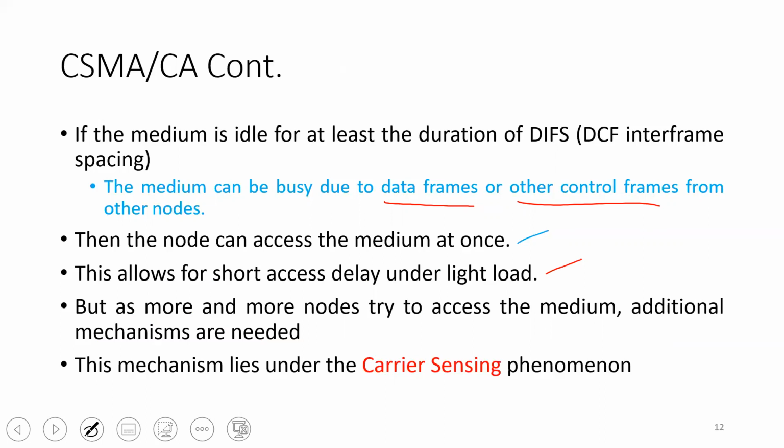But as more and more stations enter the system, the amount of data transmitted will increase, and the channel will remain busy for a longer amount of time. So the node has to wait for an increased amount of time, that is DIFS plus the contention window. The mechanism that we discussed in this portion is commonly referred to as the carrier sensing phenomenon.